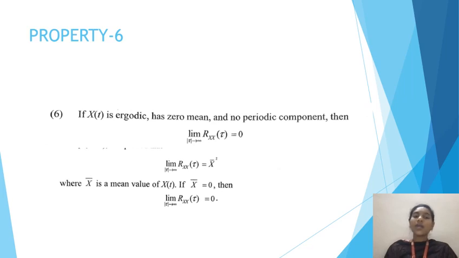Here x bar is the mean value, which is given as 0, so x bar is equal to 0, and the limit tau tends to infinity, Rxx of tau becomes 0. So this is an easy and logical property.